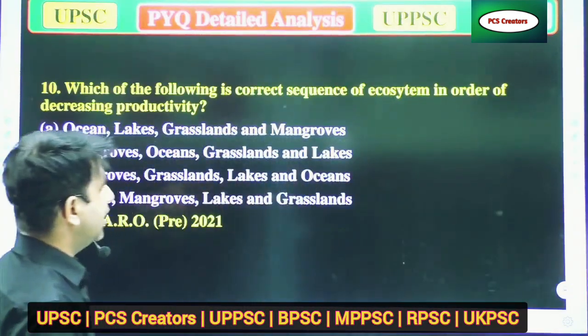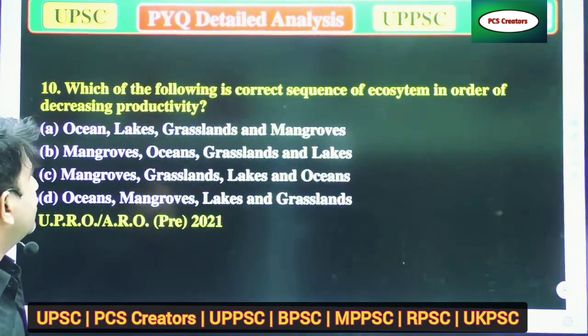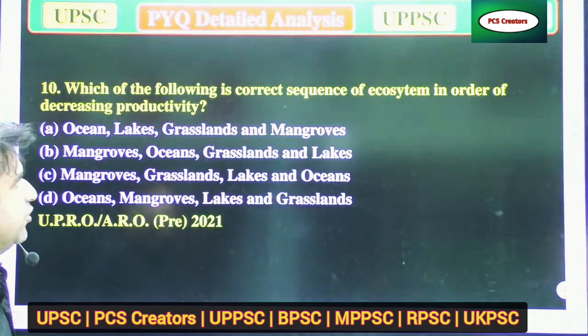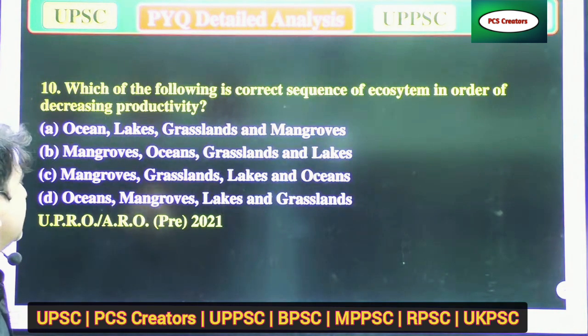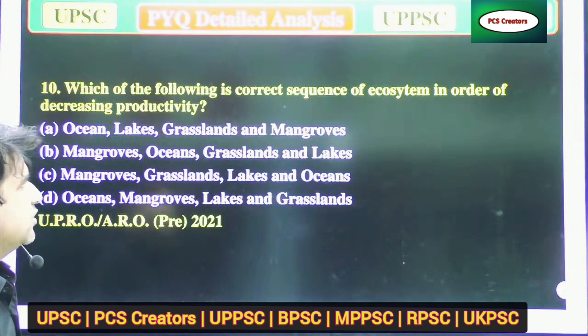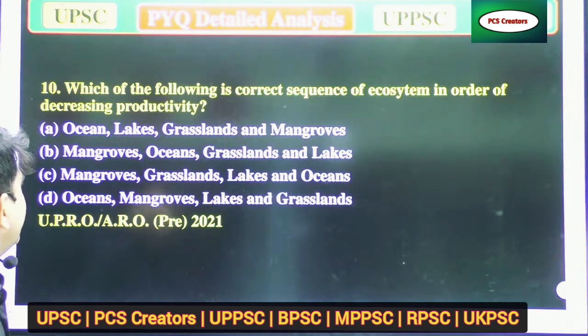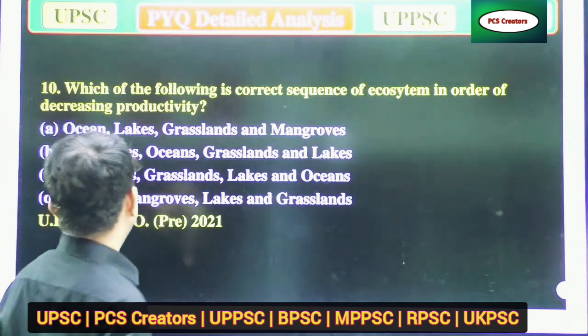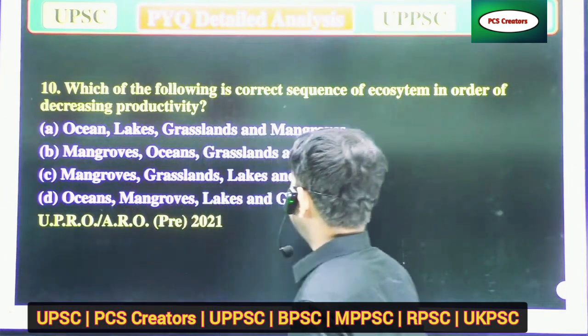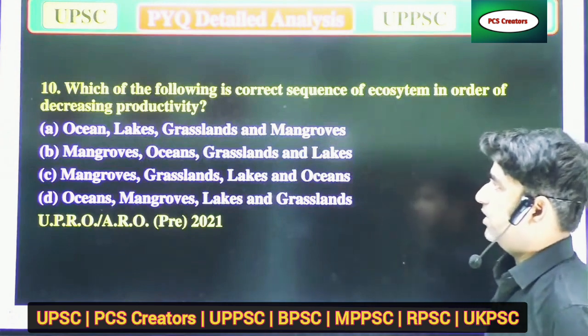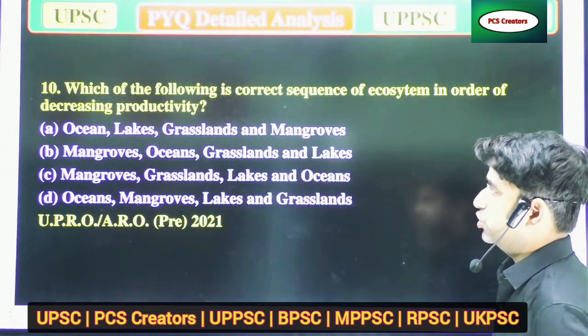Our next question is, which of the following is the correct sequence of ecosystems in order of decreasing productivity? A, ocean; B, lakes; C, grassland; D, mangroves. Try to attend these questions.